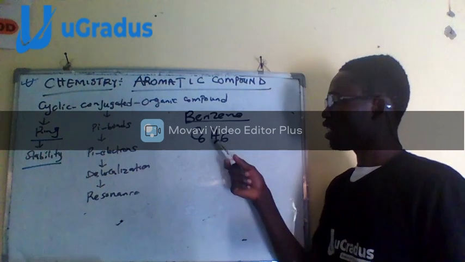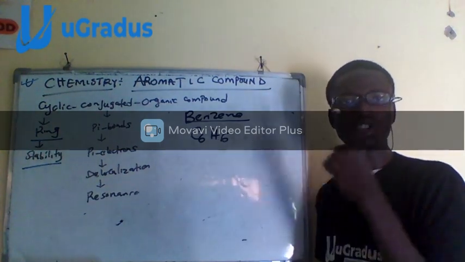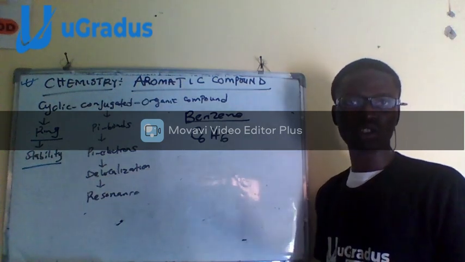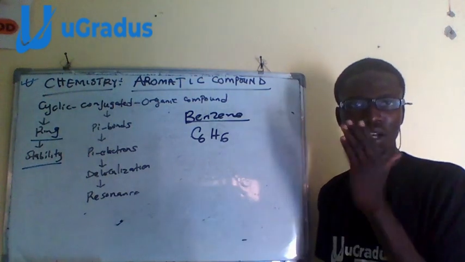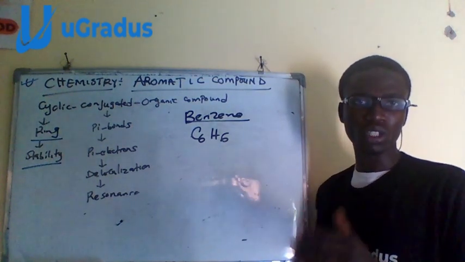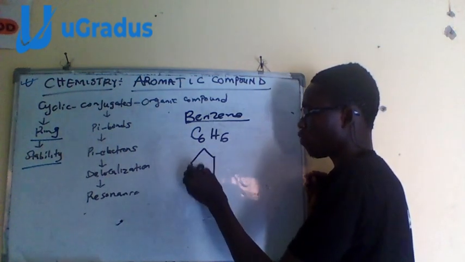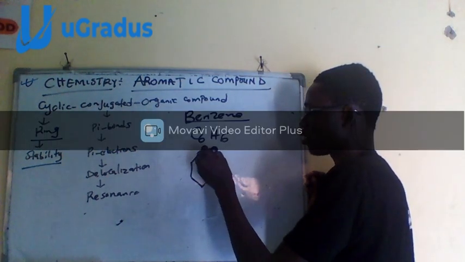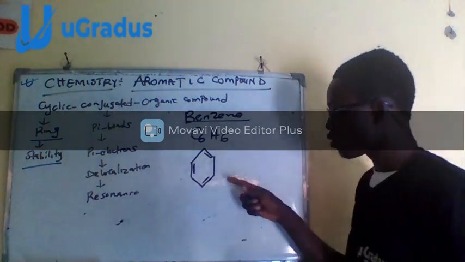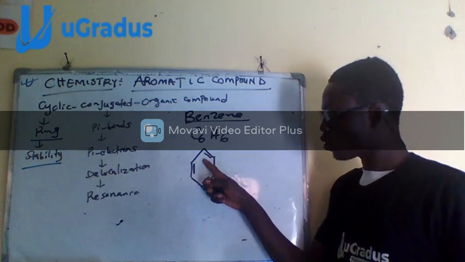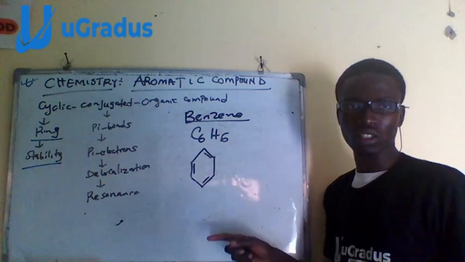How can 6 hydrogens satisfy 6 carbons? Each of the carbons needs 4 bonds. Of course, it won't be enough. That's why the concept of conjugation comes in, putting a double bond at intervals. Now, this is the proposed structure for benzene as given by Kekulé. Double bond, leave a space, double bond, a space, double bond. You see that there's double bond, single bond, double bond, single bond, double bond, single bond. That's what we call alternation.